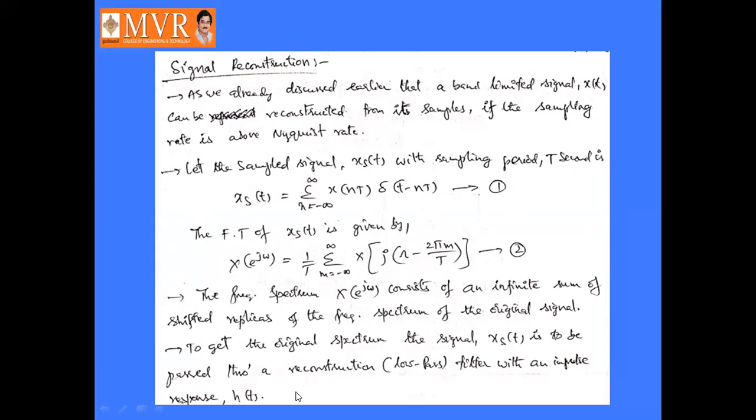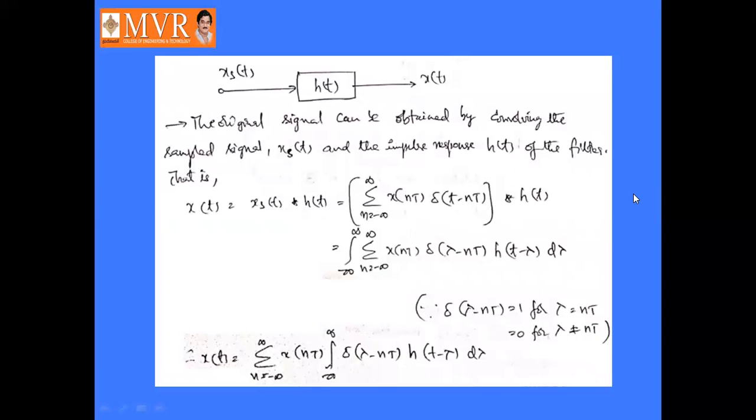Okay, how to get the original signal from the sampled signal? The signal can be passed through a reconstruction filter with an impulse response h of t. What is meant by reconstruction filter? A reconstruction filter is nothing but a low pass filter. What is meant by low pass filter? It allows only lower frequency components, right? So simply it can be represented like this.